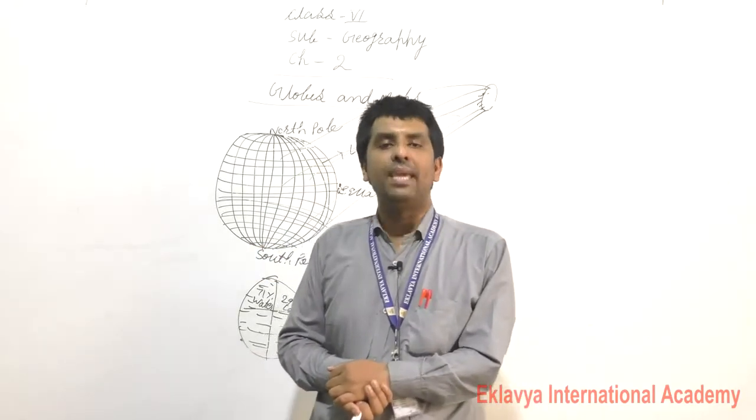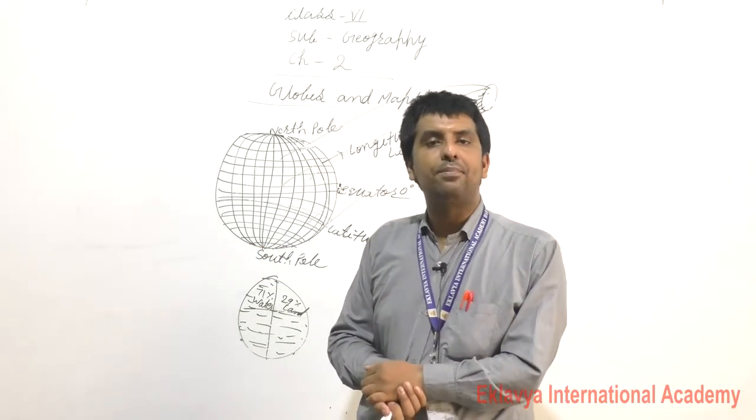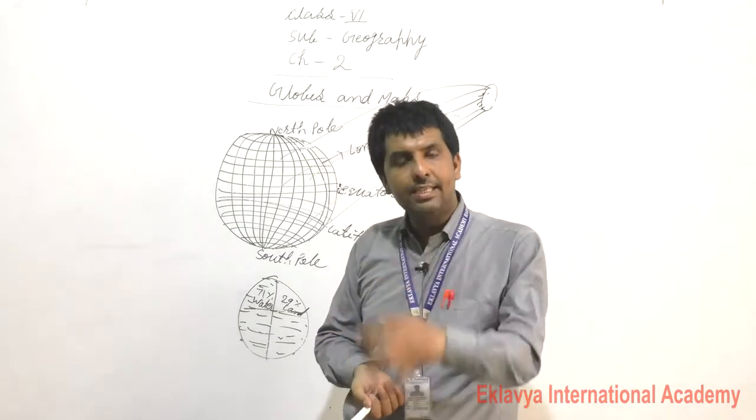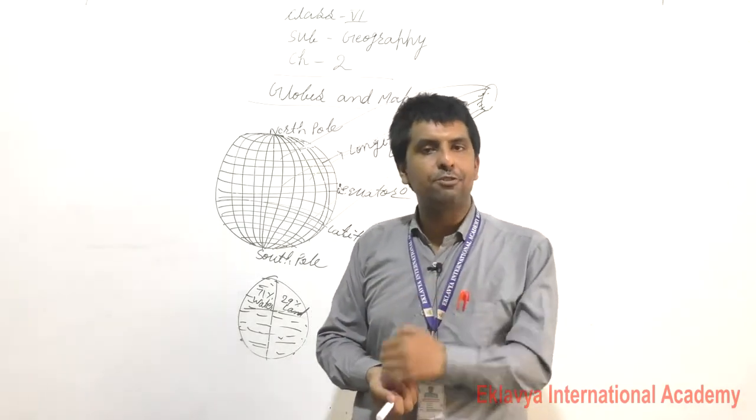So dear students, you have tried to understand that globes are very important for us in the classroom.